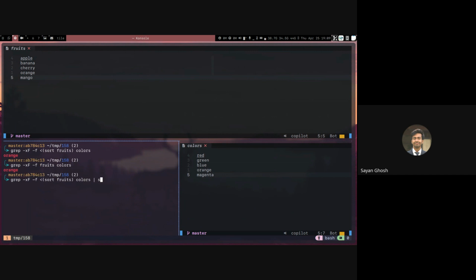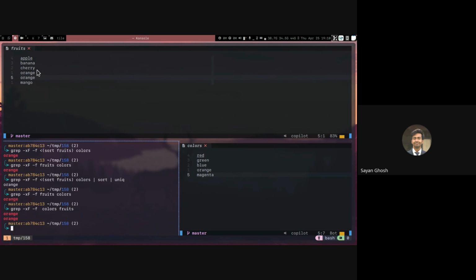And then if we pass it to sort and uniq, obviously if there are no duplicates, then we will get the same thing. But if, let's say, in the single file itself we have a duplicate, so orange is present 2 times, then if we are giving fruits as the first, it will only print it once. But if we are giving fruits as the file itself, then it will print it 2 times. Right?